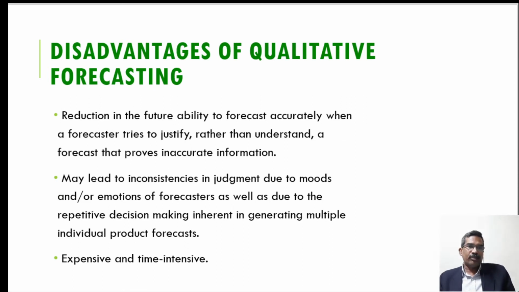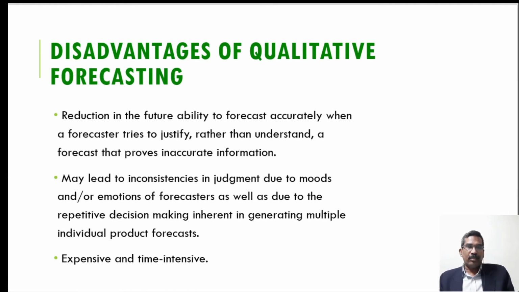Then there is a reduction in future ability to forecast accurately when a forecaster tries to justify rather than understand a forecast that proves inaccurate. This is just like making an argument and not accepting the realities, or avoiding the inaccurate information.